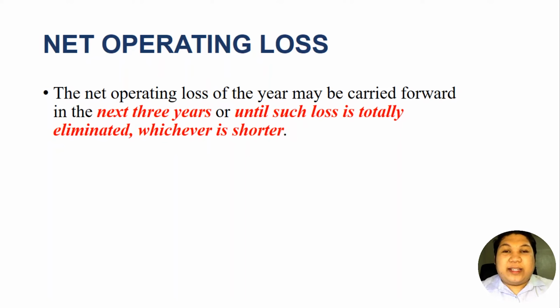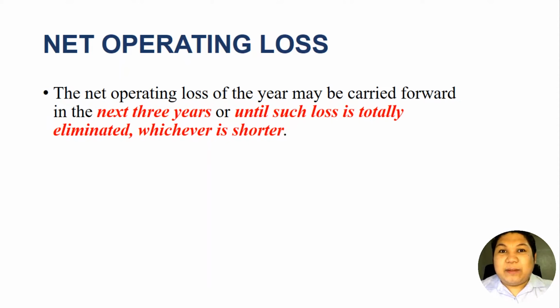Remember in our discussion on the capital assets which are not subjected to capital gains tax, I will link the video here, we mentioned that when the capital loss exceeds the capital gains, the taxpayer who sustained the loss could carry over, meaning carry forward, the capital loss in this year to the next year. Okay? That is called net capital loss carryover.